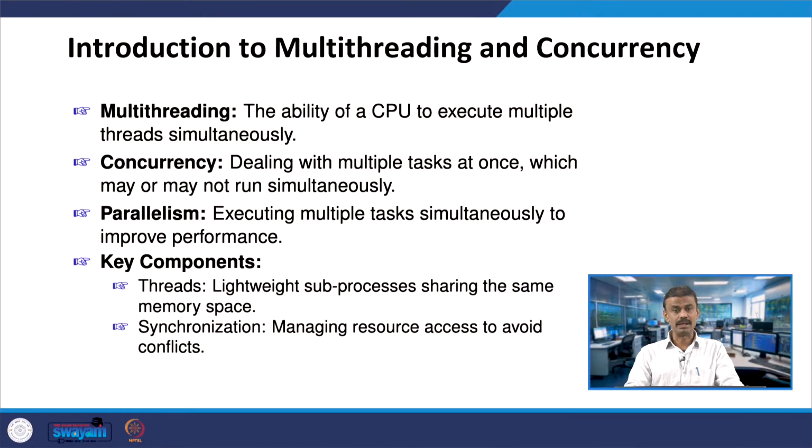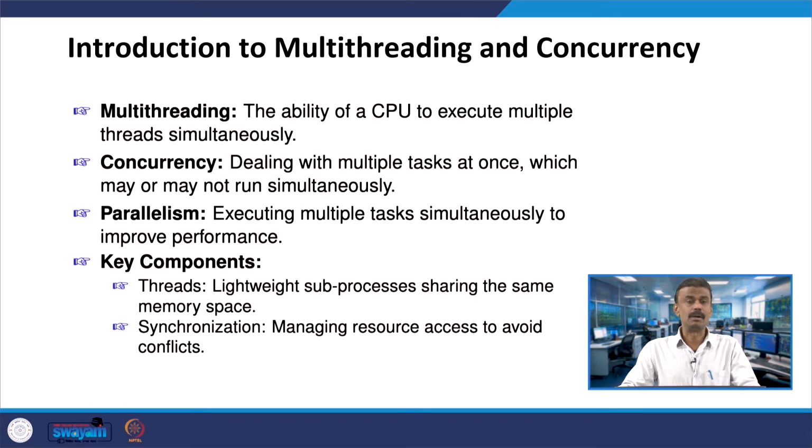And concurrency, what do we mean by concurrency? Concurrency is when you have multiple tasks and you are dealing with these multiple tasks at once, which may or may not run simultaneously. That is the difference between multi-threading and concurrency. Multiple tasks will be there, at the same time we have to deal with them, and we may get the result or we may not get the result. That you call concurrency.